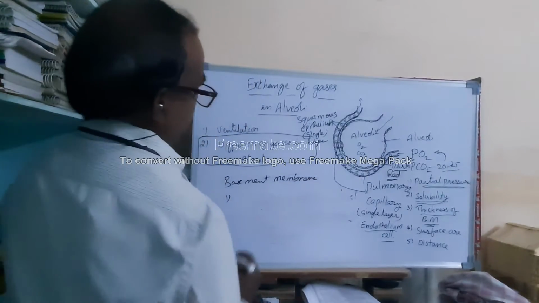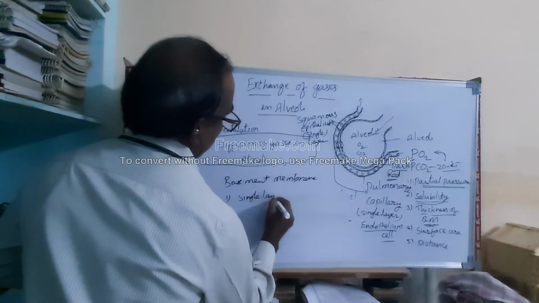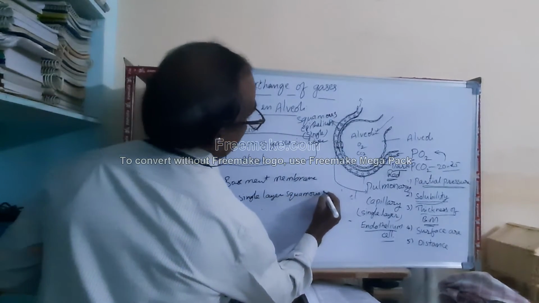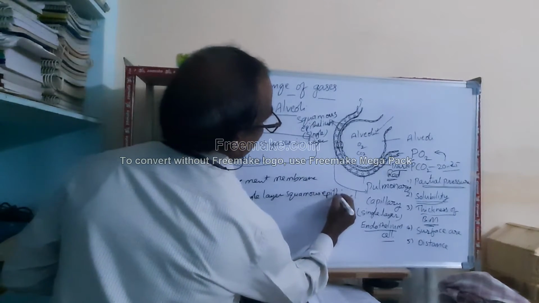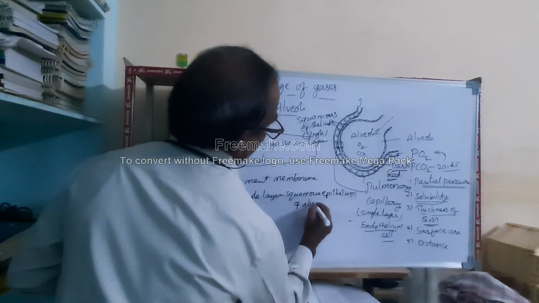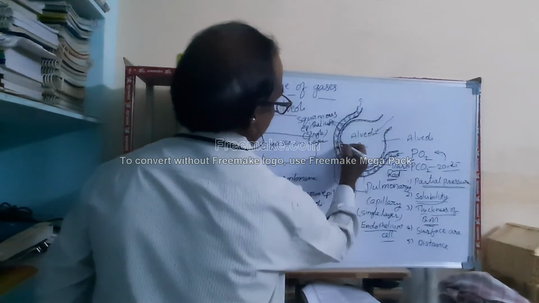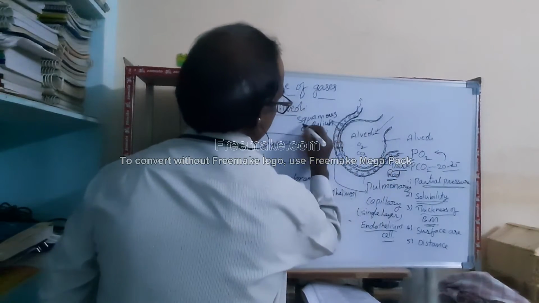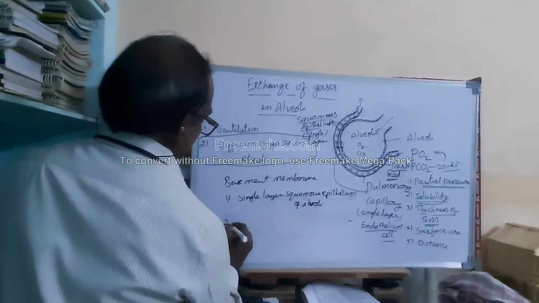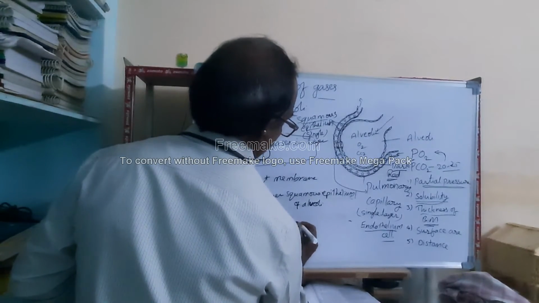It has three components. The first is a single layered squamous epithelium of alveoli. See, this is here, this is the alveoli. It is made up of single layered cells, and this is called squamous epithelial cell. And the second one, single layered endothelial cells